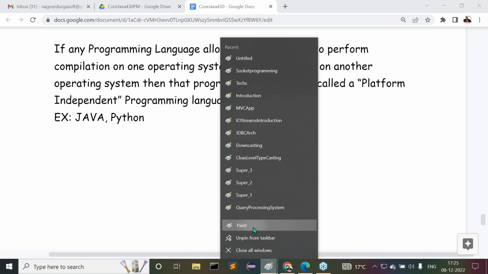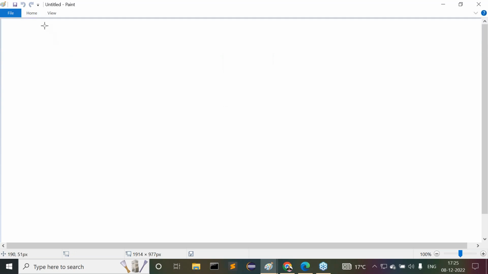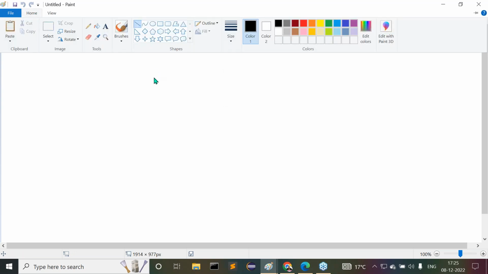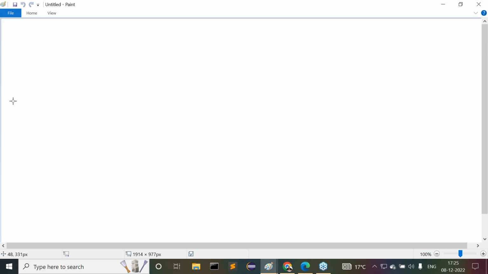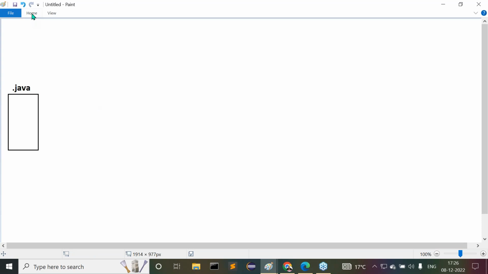I'll give some diagrammatic representation, try to understand it. First, observe this clearly. I want to take a Java program here. This is .java. Next, I want to perform compilation.